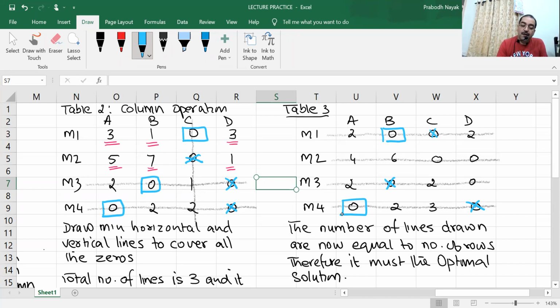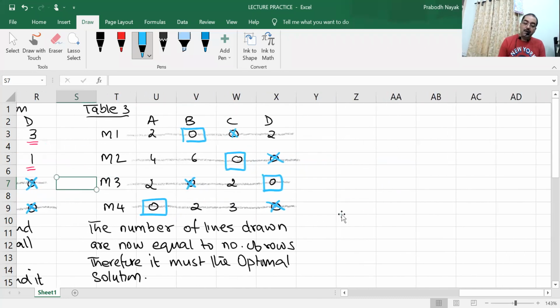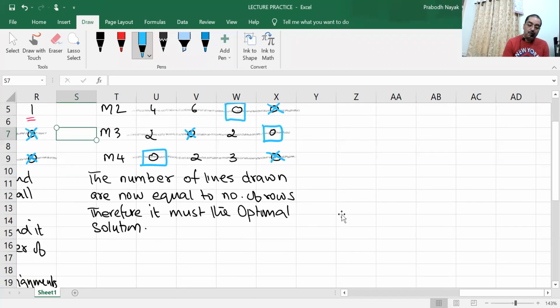In column C, there is only 1 zero, so this gets assigned. Corresponding zero gets cancelled. Column D, there is only 1 zero. This is the answer. This is one allocation. This is one solution. So over here, I'll write.